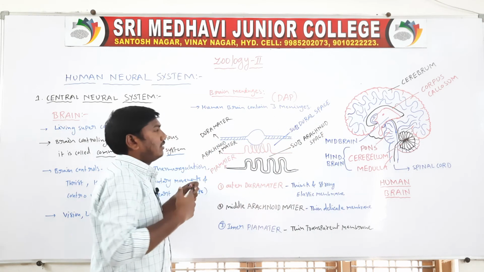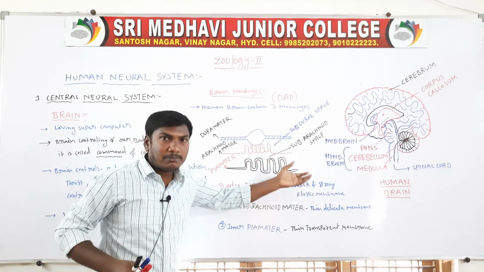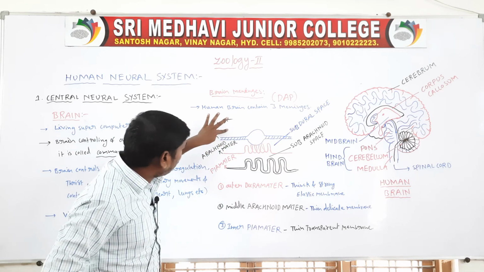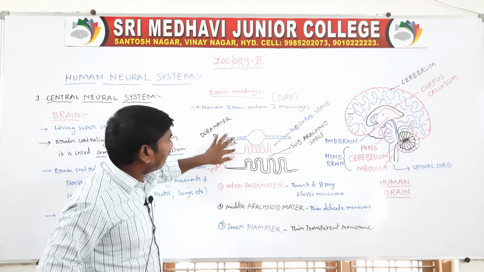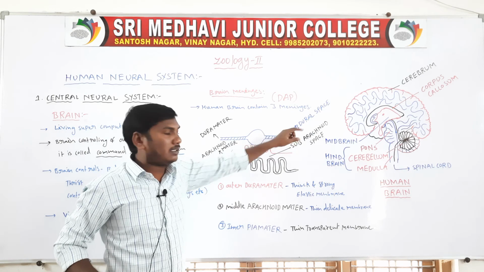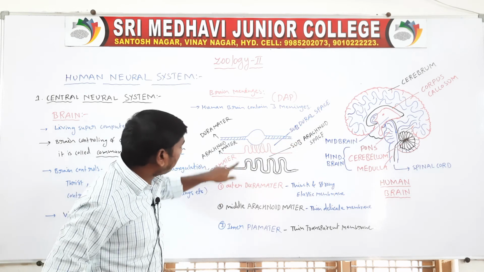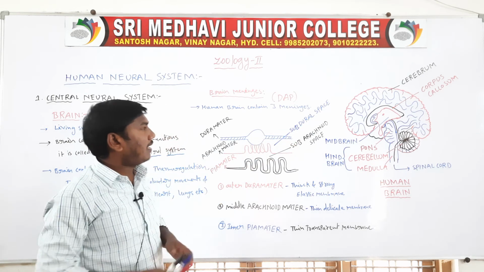Subarachnoid space. So they are the subdural space and subarachnoid space. The space between the dura mater and arachnoid mater is called the subdural space. The space between the arachnoid mater and pia mater is called the subarachnoid space.